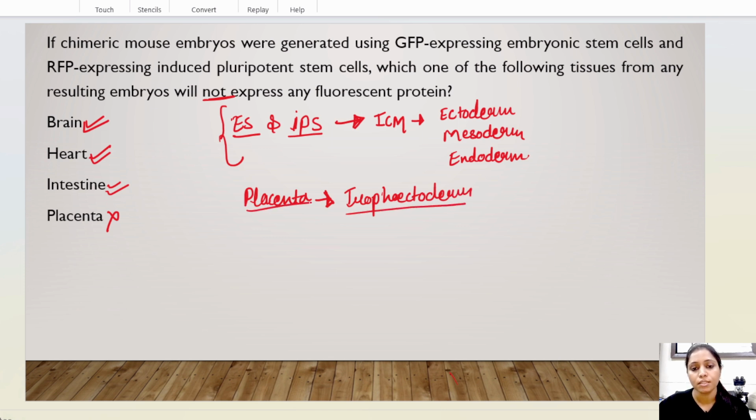So this is the outer layer. We all know that this is the trophectoderm of the blastocyst, and here is the inner cell mass. So this is the inner cell mass, and this is the trophectoderm.